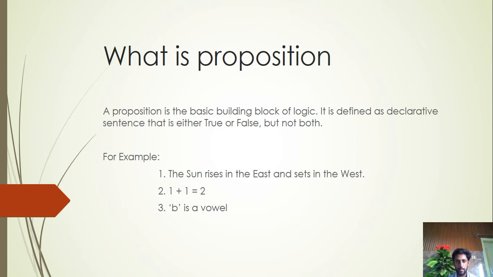For example, the sun rises in the east and sets in the west. There are two sentences. The first, the sun rises in the east, is a true statement, and sets in the west is also a true statement, so it is a proposition. Second, 1 plus 1 equals 2. It is a true statement, so it is a proposition. Third, B is a vowel. It is a false statement because B is not a vowel, so it is also a proposition.